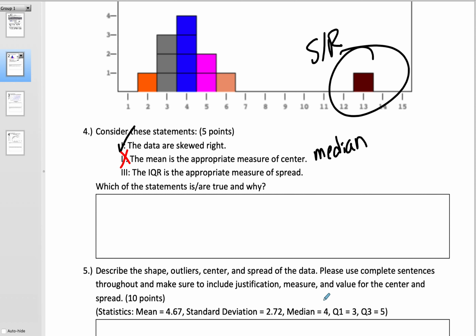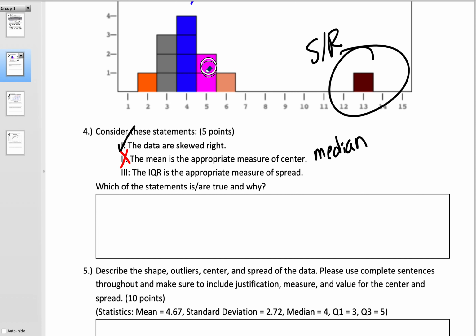And the idea is, if you think about it, what is the mean? The mean is 4.67, versus the median is 4. It's not really a fair comparison, but if you think about the number 4 versus 4.67, we said that, okay, that's about 5.